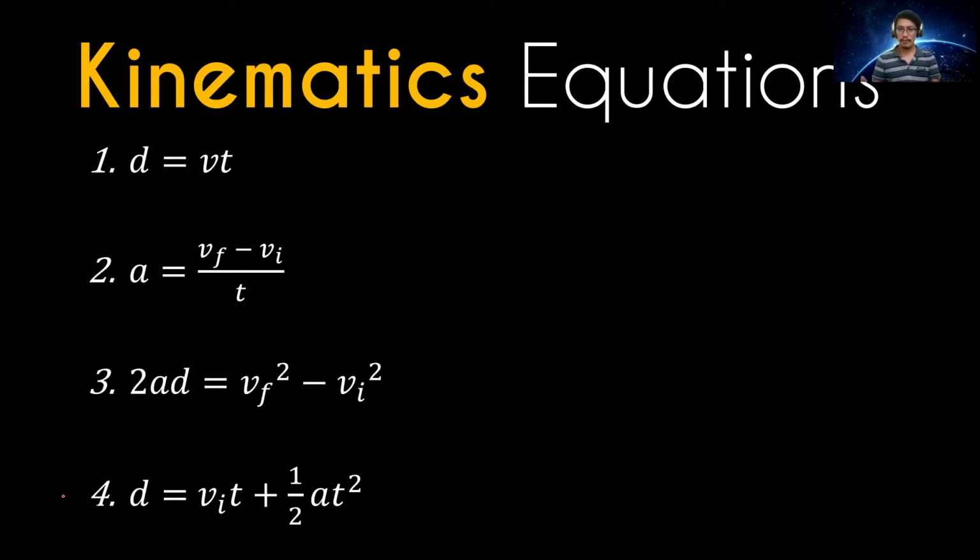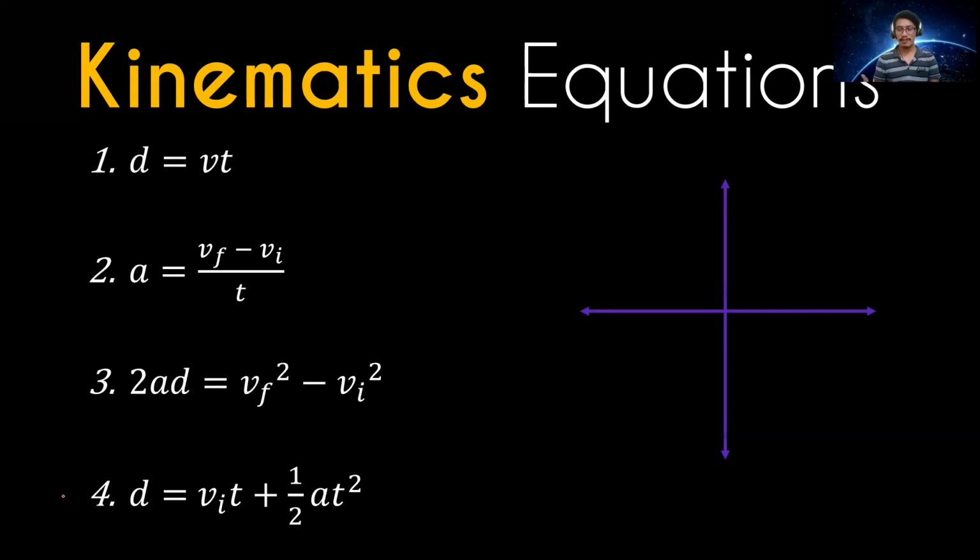Now, as I have told you, when we talk about motion, it is very important that we identify or define our frame of reference, where we are observing. That is why when we talk about motion, it is very important to represent our frame of reference in a Cartesian plane. Cartesian plane represents our frame of reference.